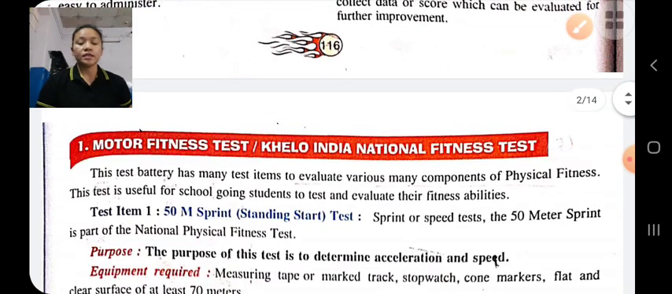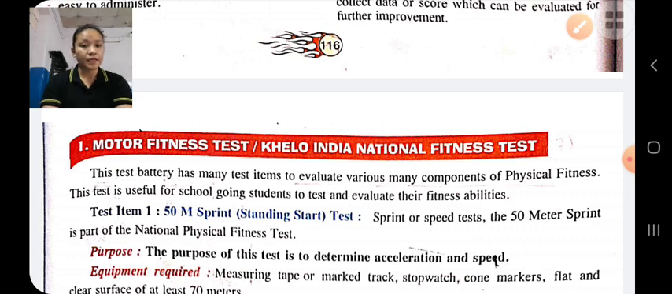Let's discuss some tests like the motor fitness test, Harvard step test, Rikli and Jones test, Rockport walking test. First, the motor fitness test. The motor fitness test is also known as the Khelo India National Fitness Test. This test is used to measure the fitness of a school-going student.